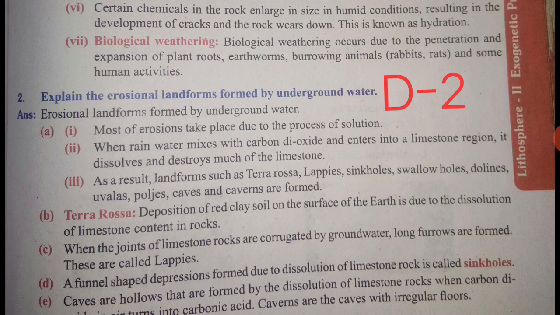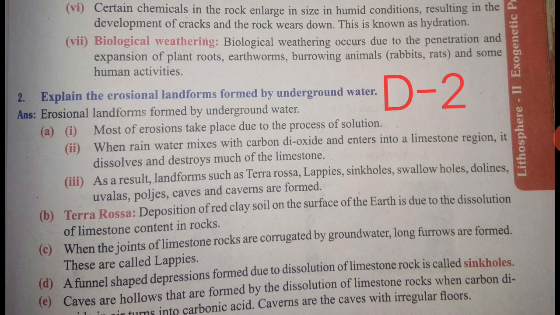As a result, landforms such as terra rosa, lapies, sinkholes, swallow holes, dolines, uvalas, polje, caves and caverns are formed. B. Terra rosa. Deposition of red clay soil on the surface of the earth is due to the dissolution of limestone content in rocks.